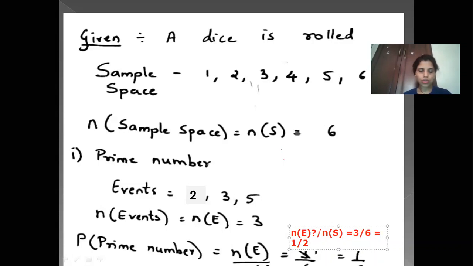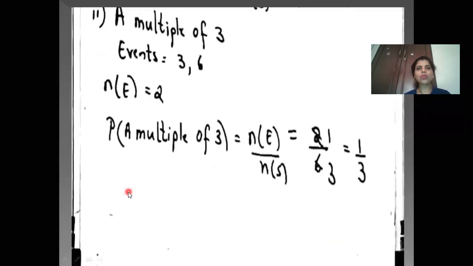Okay, children. So please write it down when you are writing. Write it down in your notebook. After that, we go to the next part of it, that is the next question. The part of the question was a multiple of 3.